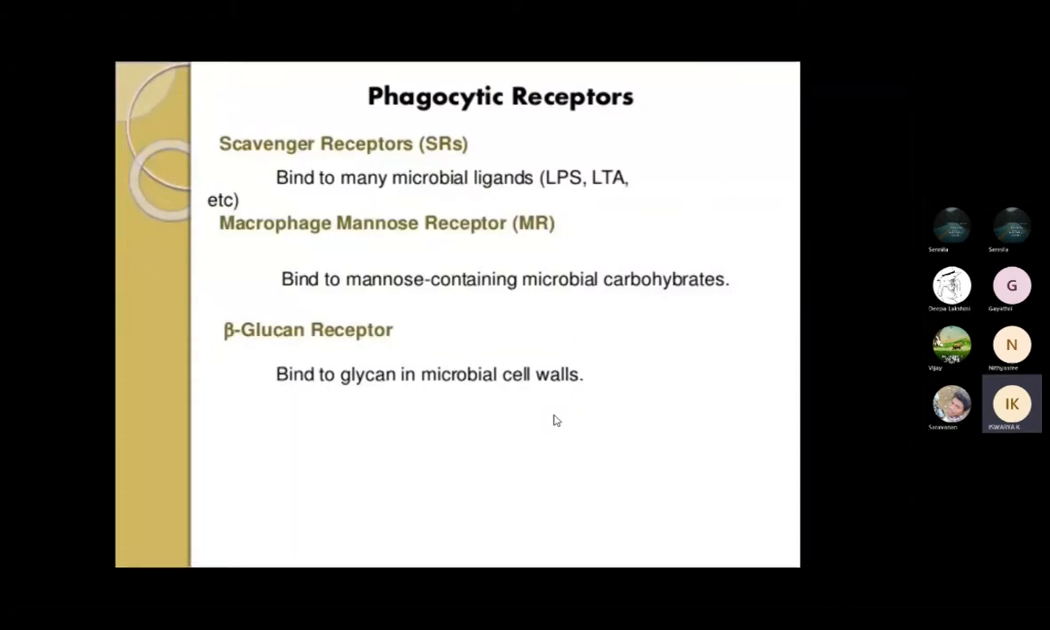This binds to the glycans in the microbial cell wall. Yesterday we had seen gram positive and gram negative bacteria, and under those we had seen the glycan, right? Peptidoglycan. So the beta-glucan receptor will bind with the glycans in the microbial cell walls.